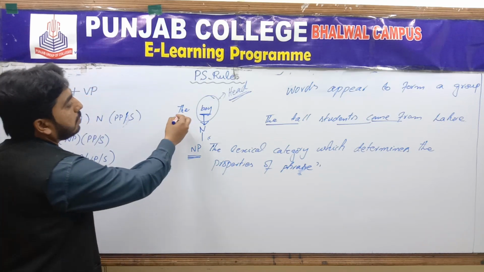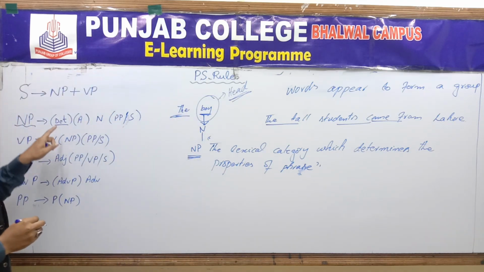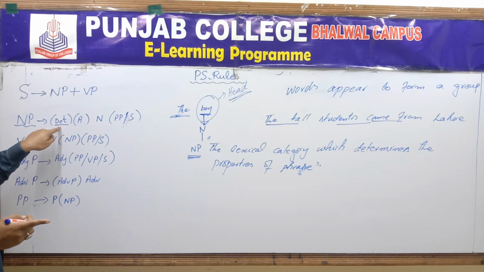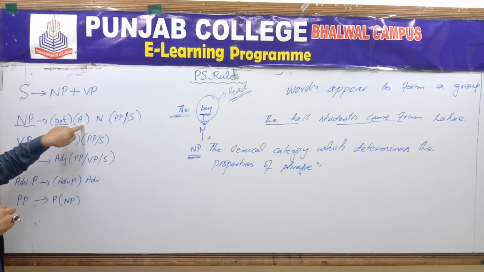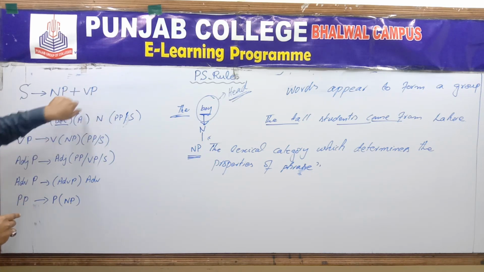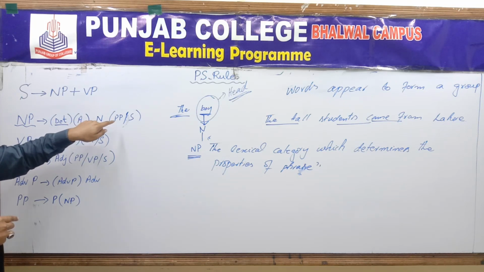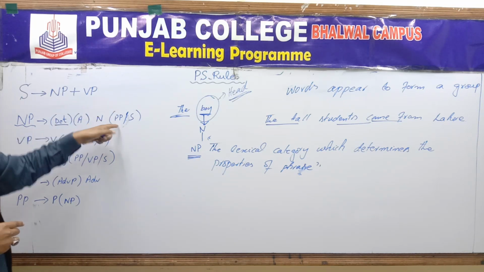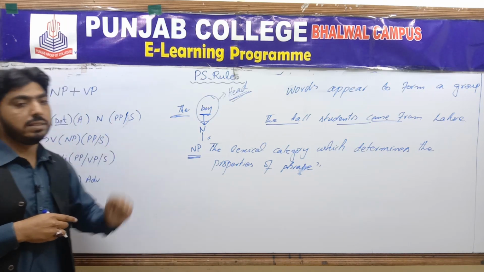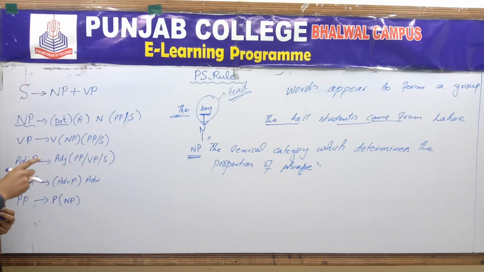There are other words which are optional, like a determiner may be part of the noun phrase or may not be. Next is adjective. Adjective may be part of the noun phrase or may not be. This is optional. What is compulsory in a noun phrase? That is noun. A noun phrase can't exist without the grammatical lexical category of noun. And then again prepositional phrase, and there may be a complete sentence in a noun phrase, that I'll elaborate later on.